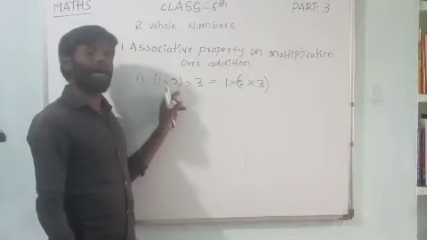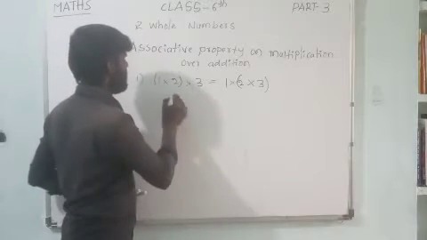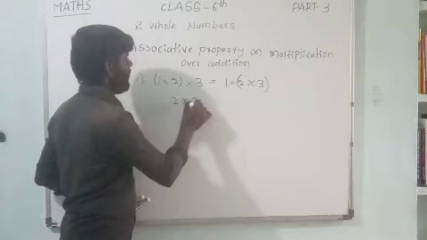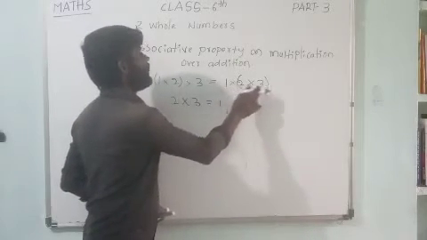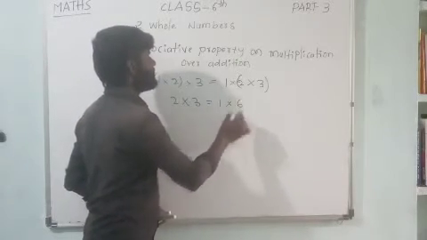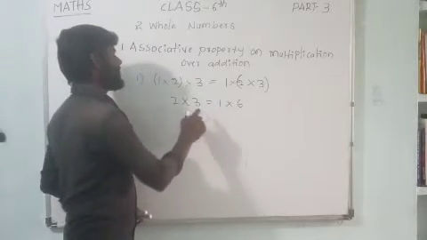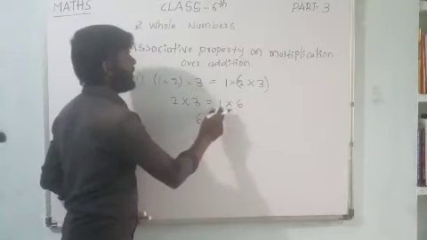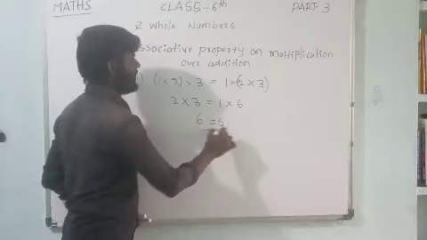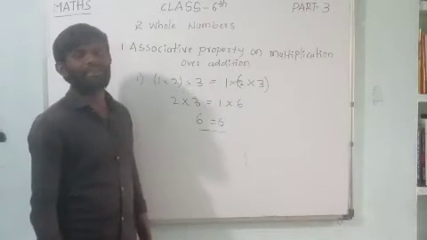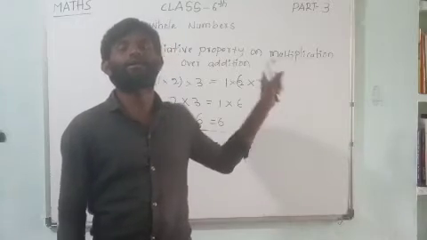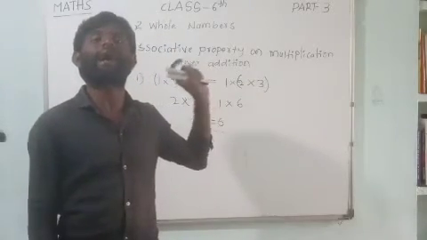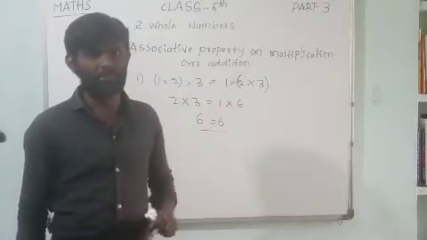Then 1 into 2 into 3 means 2 threes are 6. Here 1 into 6 means 6 ones are 6. This holds good for the associative property on multiplication.